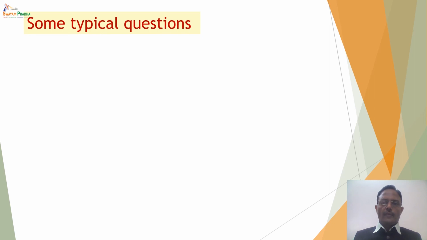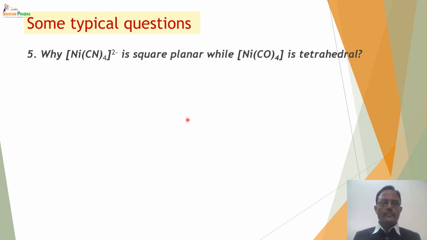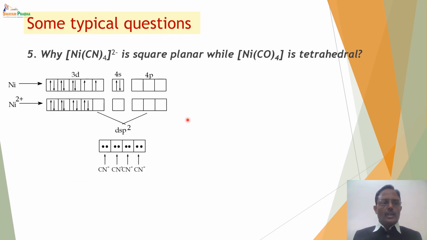Consider one more question. Why is Ni(CN)4 2- square planar while Ni(CO)4 is tetrahedral? Now we know that both cyanide and carbonyl are strong field ligands, so it is expected that both of them should make the electrons undergo pairing in the 3d subshell.